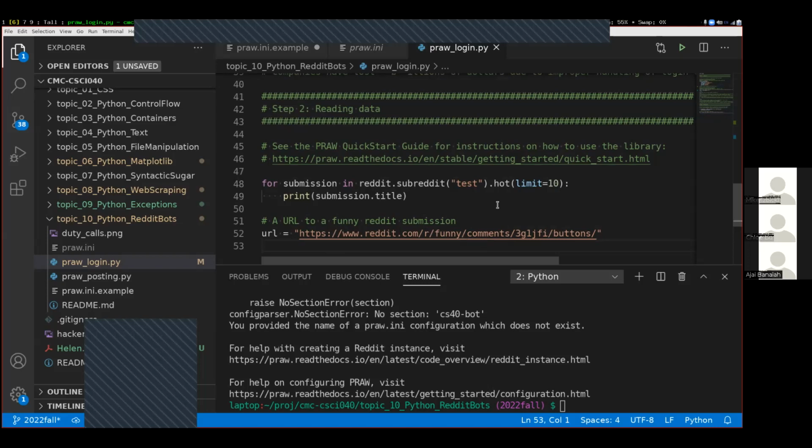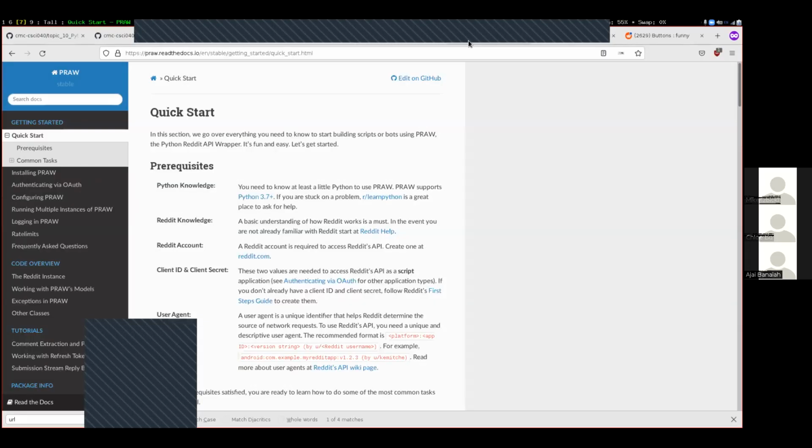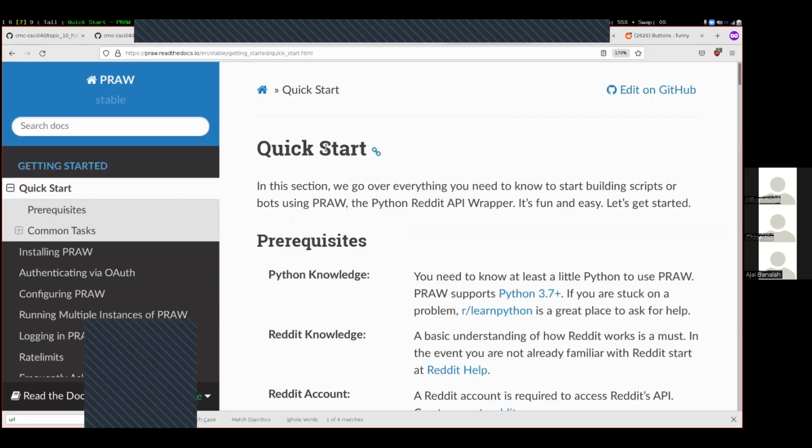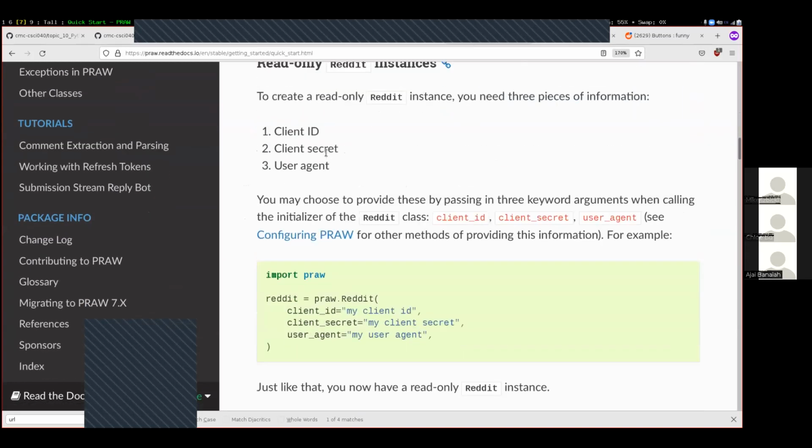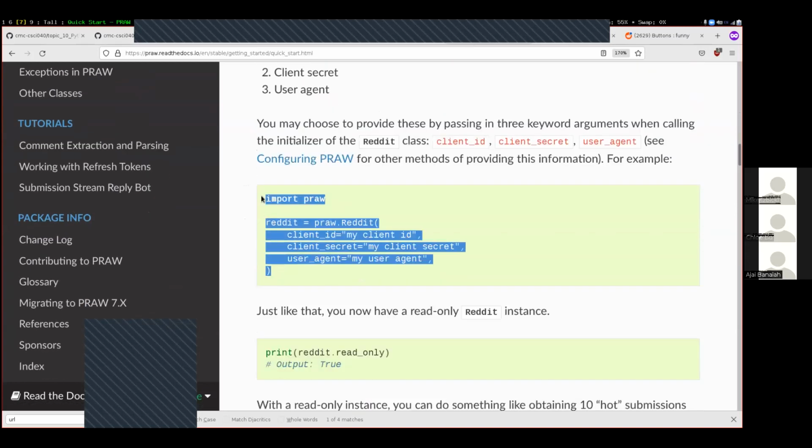And so if you just visit this link right here inside of Firefox, where that takes us is this quick start guide over here. The vast majority of these popular libraries have quick start guides. If we scroll down a little bit, under common tasks, you can see they're showing us how to log in using this bad method. Again, everybody does this bad method